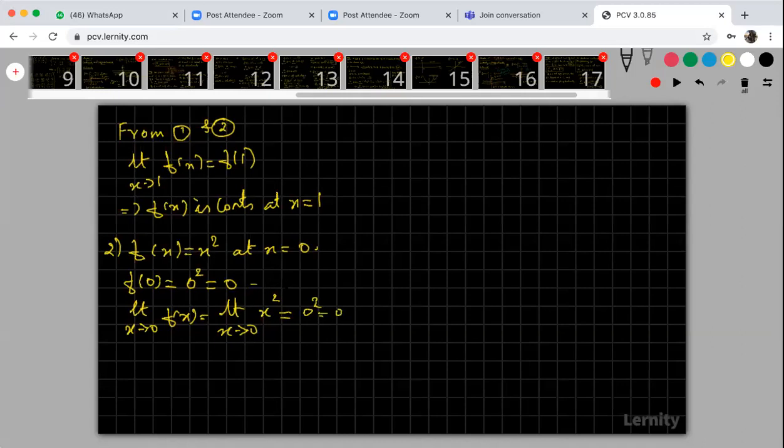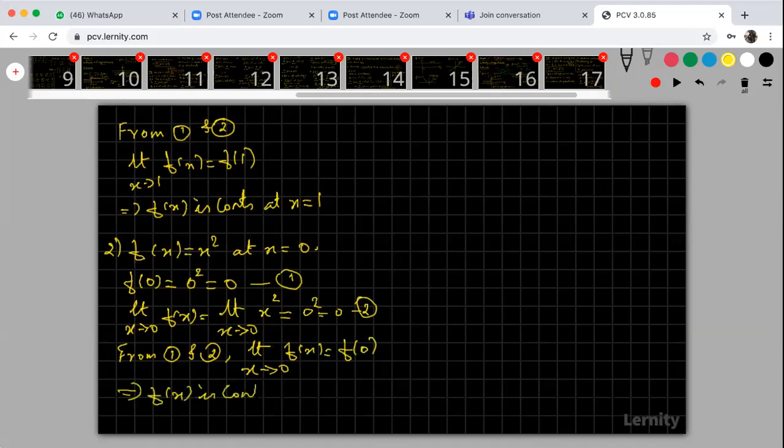So now look at that. The value of the function and the limit of the function are both the same at the point. The limit of f of x is equal to f of 0, which implies your f of x is continuous at x equal to 0.